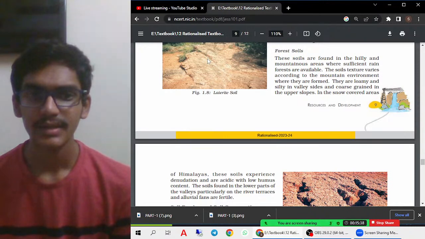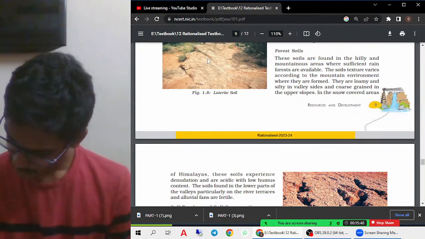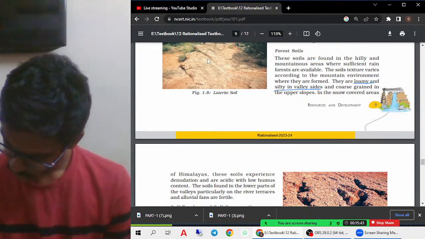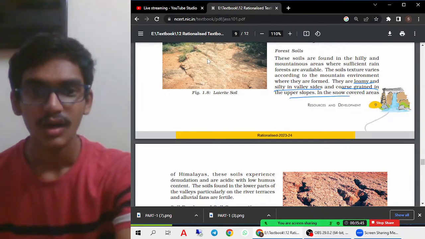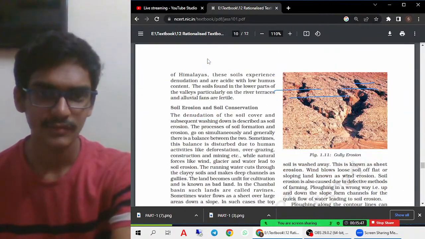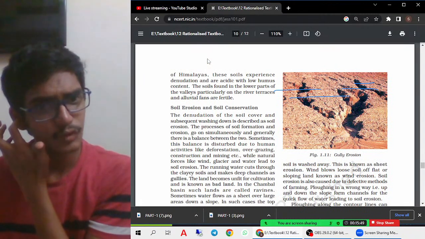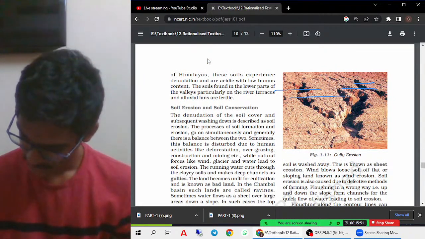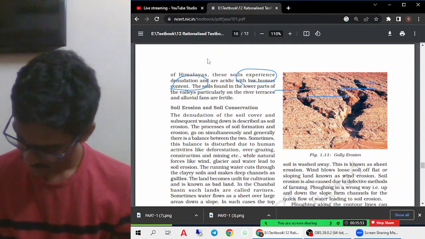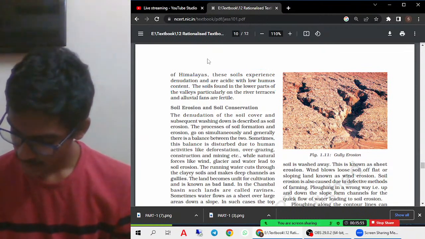Okay, and these are loamy, and they are also silty, and they are also coarse grain in the upper slopes. And in the snow-covered areas of the Himalayas also, these soils can be seen, and they are mostly acidic with low humus content. Okay, this can also be understood from this. Then now let us see what is actually soil erosion.